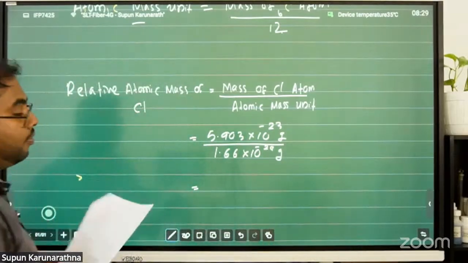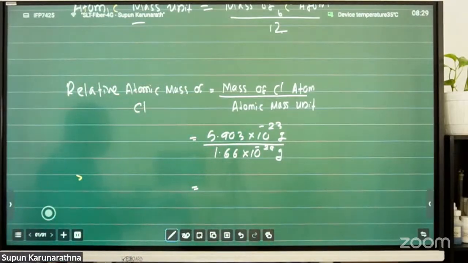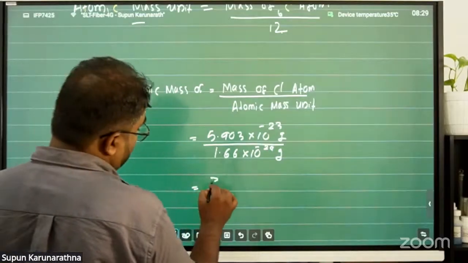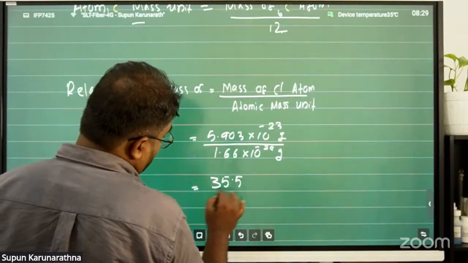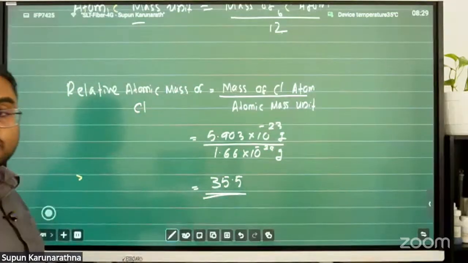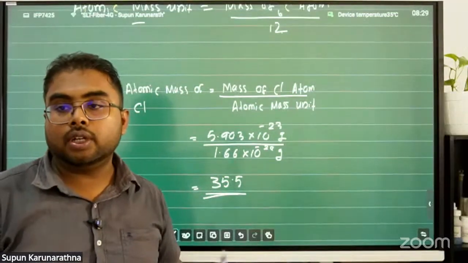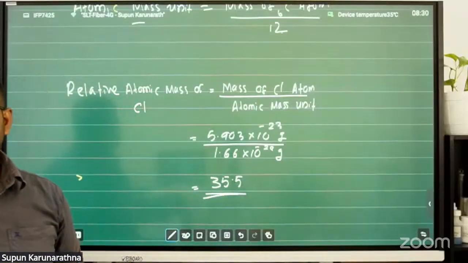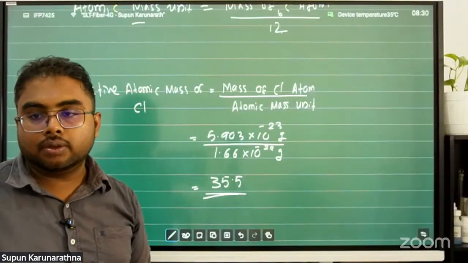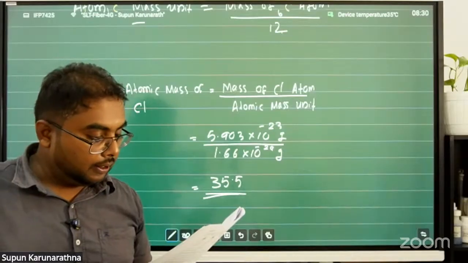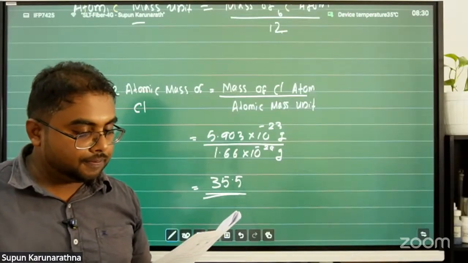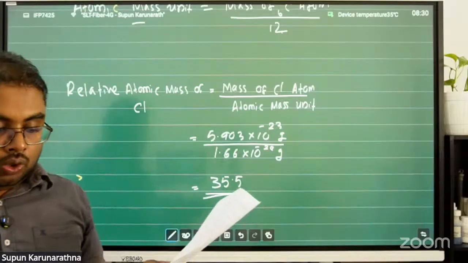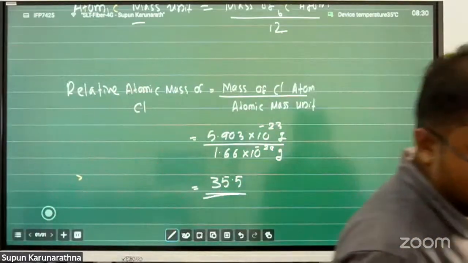Then you can simplify here, right? Then your answer should be 35.5. So what is the unit, students? Is there any unit here? No, there is no unit for the relative atomic mass. Understand well. No unit for the relative atomic mass.